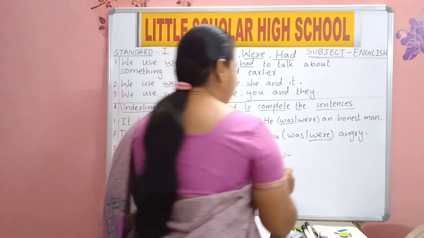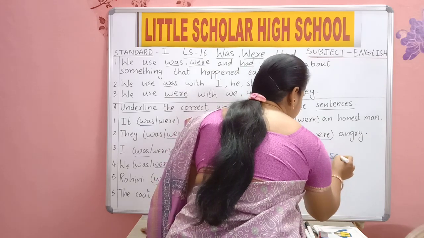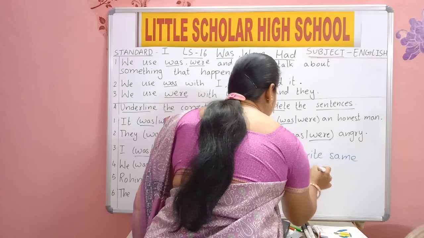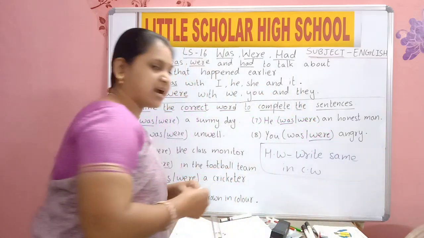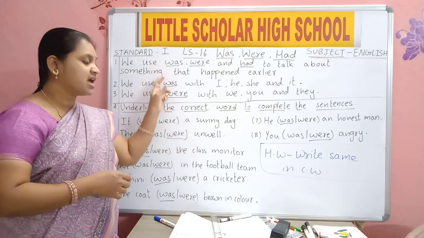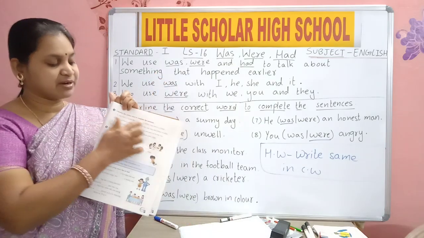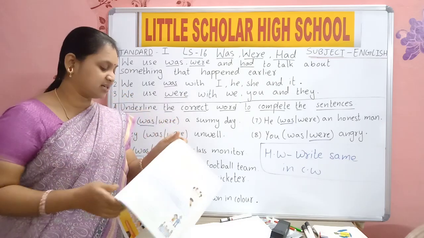Write same in C-W. You will copy the same thing in your classwork. You will write these 3 sentences and also a bit in your classwork with good and neat handwriting.